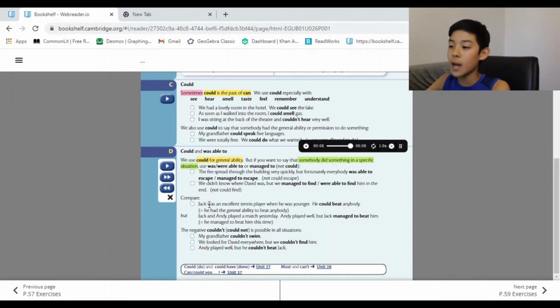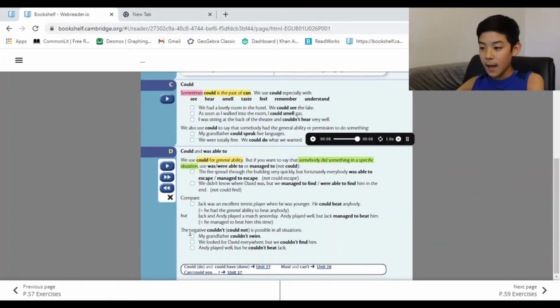But here, Jack was an excellent tennis player when he was younger. He could beat anybody. This is like if Jack could beat this random person, Jack could beat person B, and so on and so forth. Alright, for now, the negative couldn't or could not is possible in any situation or all situations. So basically, you could use couldn't in a general or a specific situation. It doesn't matter. So this is very important here.